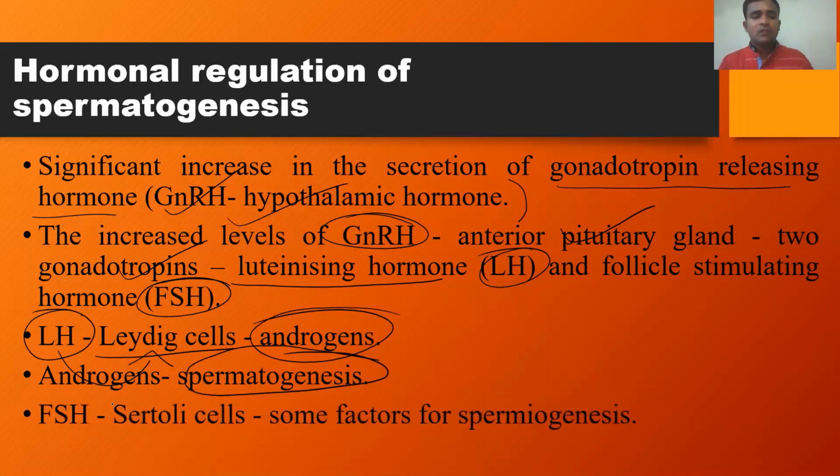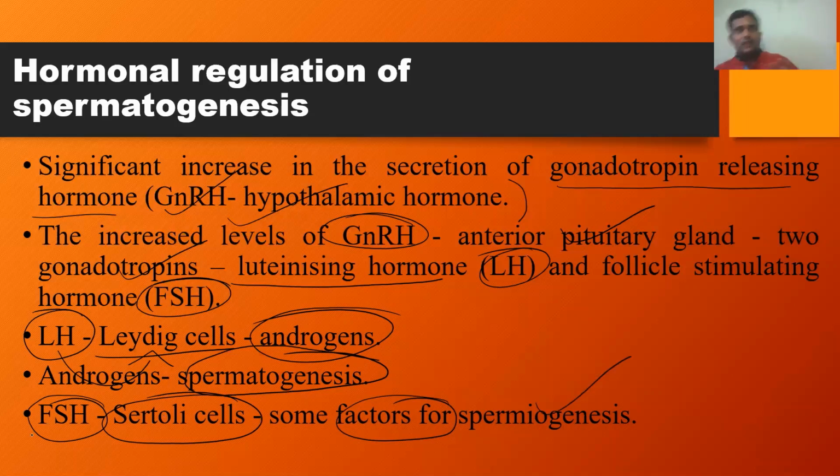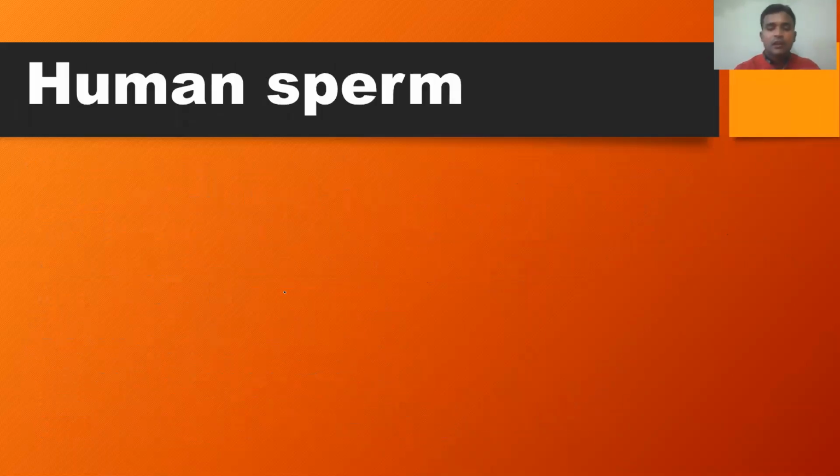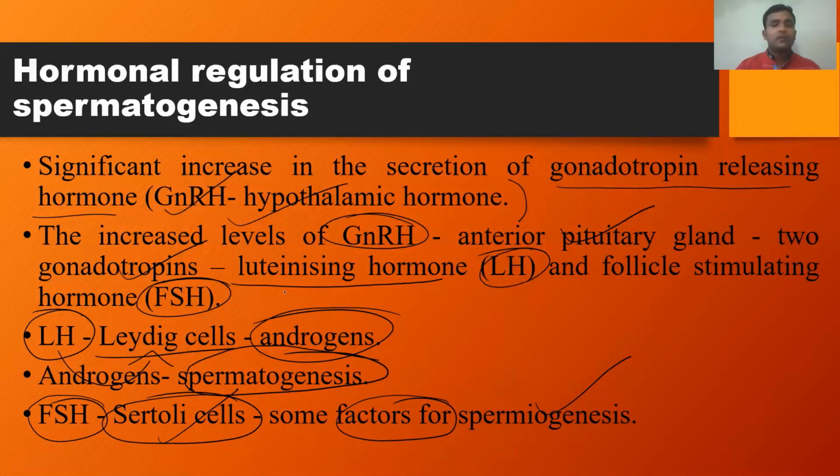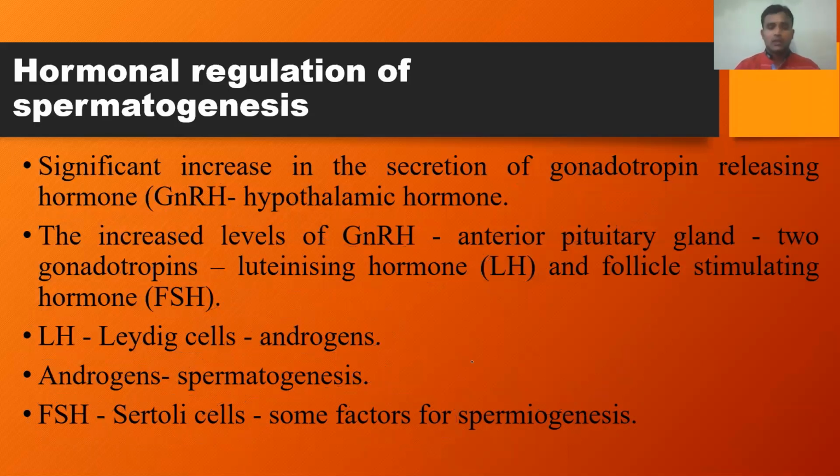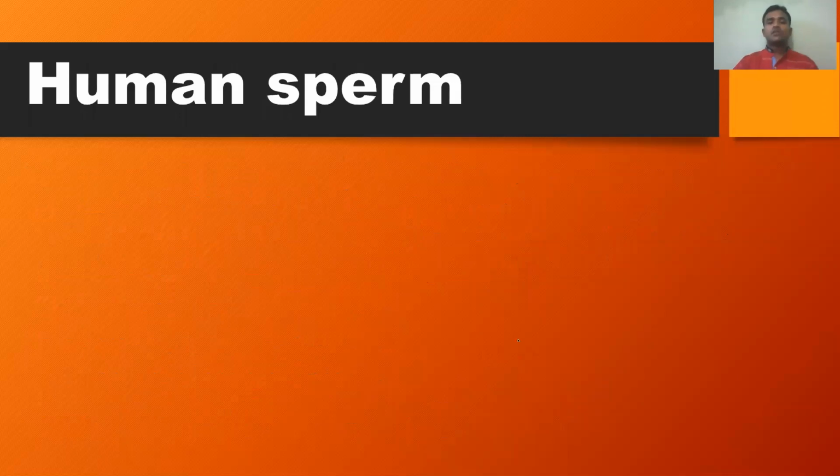At the same time, the follicle stimulating hormone induces Sertoli cells, the nourishing cells, to produce some factors required for spermiogenesis. That is the last step in spermatogenesis, the transformation of spermatids into sperms. For that, some factors are required. Such factors are secreted by the Sertoli cells. In the Sertoli cells, spermiogenesis takes place. And after the completion of this process, the sperms are released into the lumen of the seminiferous tubule by the process called spermiation. Now, let us study the structure of human sperm.